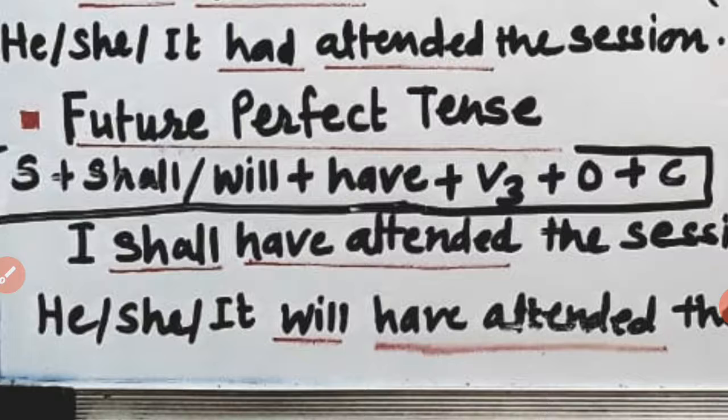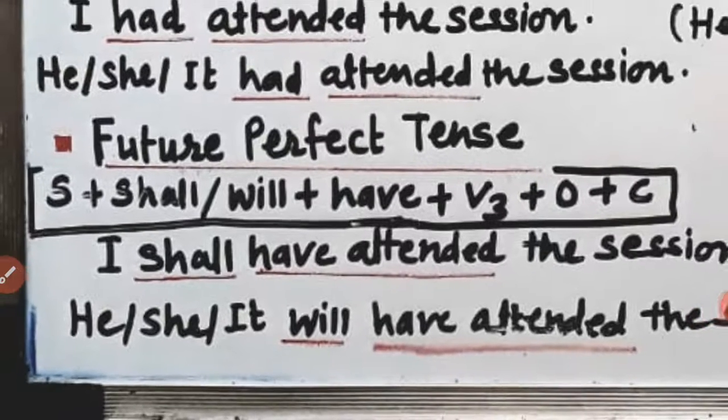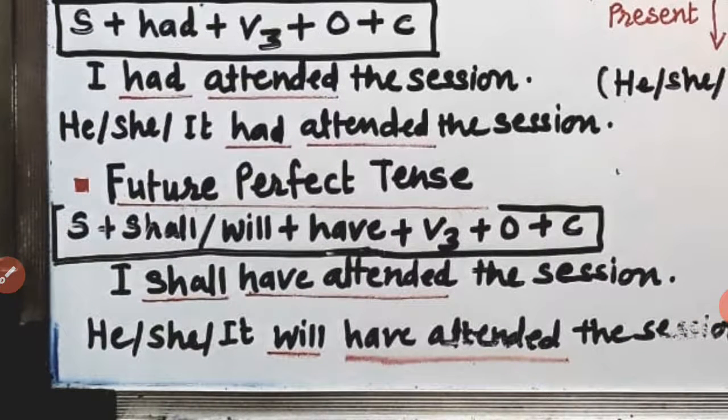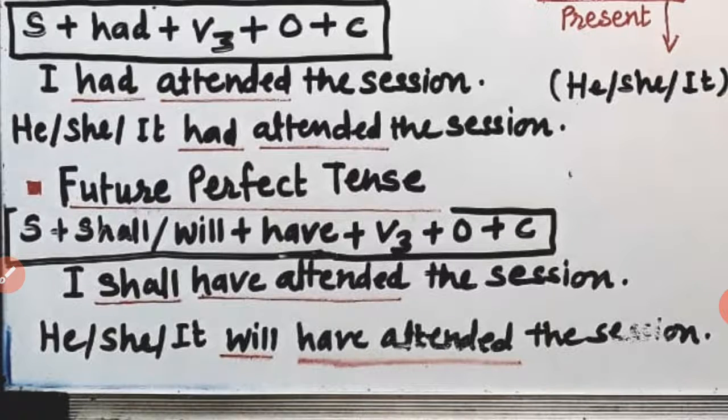Afterwards have. There is no choice of have or has like in present perfect, only have. I shall have, he will have, they will have. There is no choice of have or has, only have you need to put therein. Again your action verb in past participle form. So the sentence is I shall have attended the session, and here are some examples: he, she or it will have attended the session.